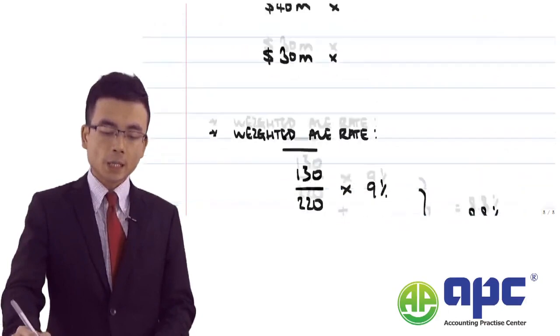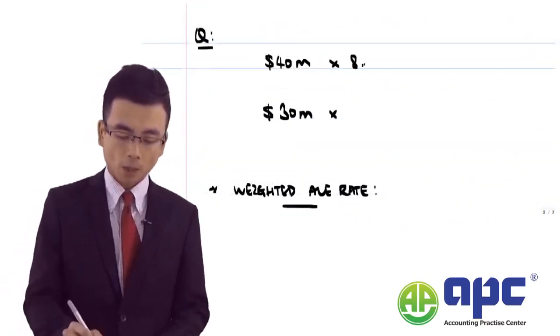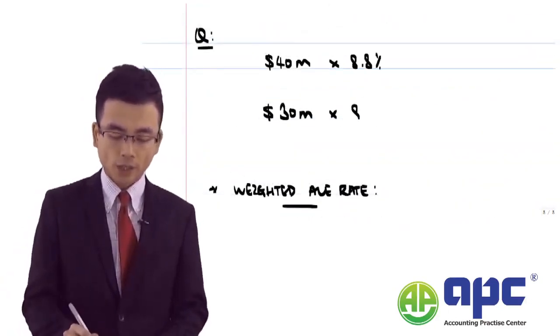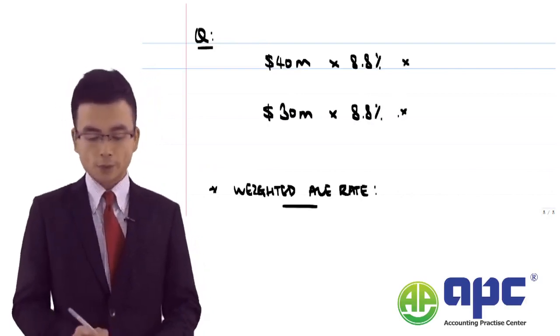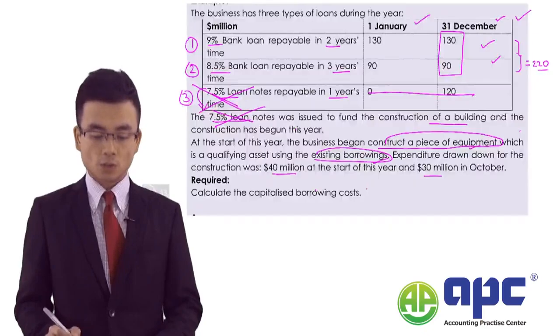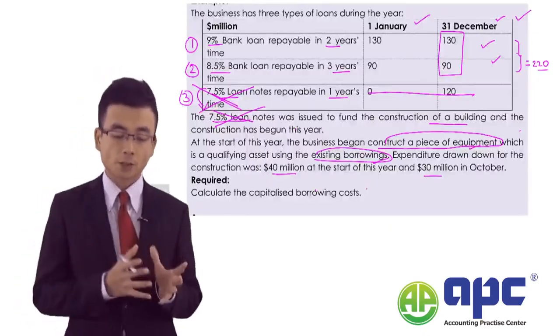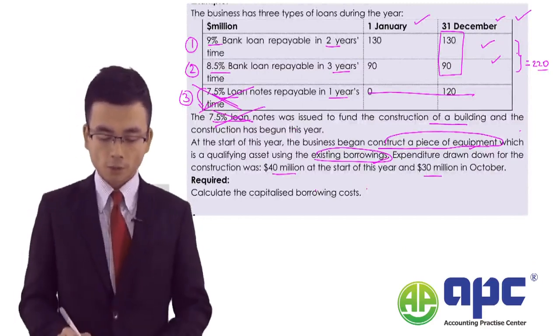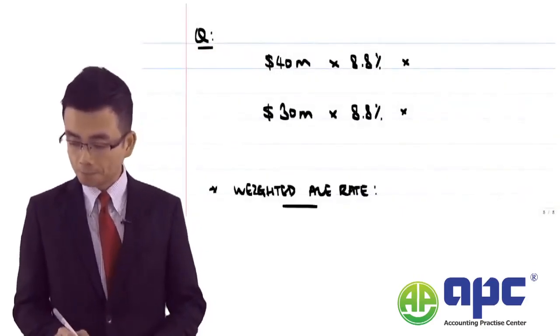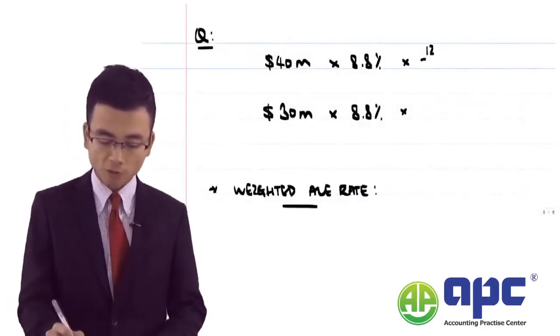So we take 8.8% times the amounts that we drew down during the year, and then we multiply by the periods that we've used for these amounts of money. First of all is at the year start, and second is in October. So for the first $40 million, it will be the full 12 months.